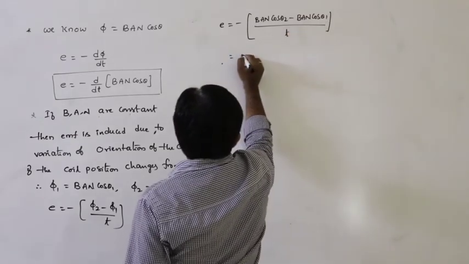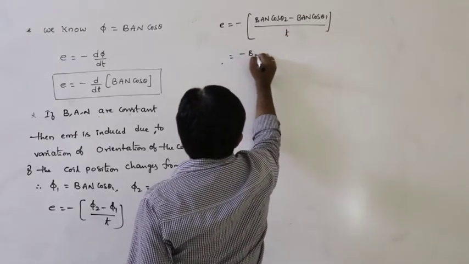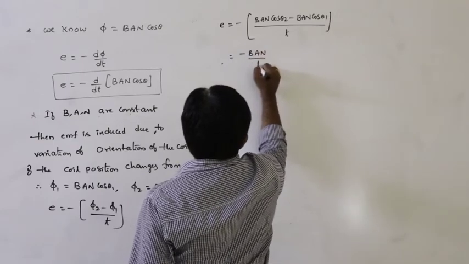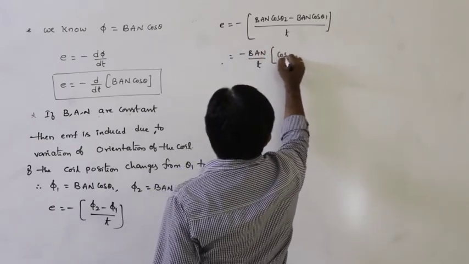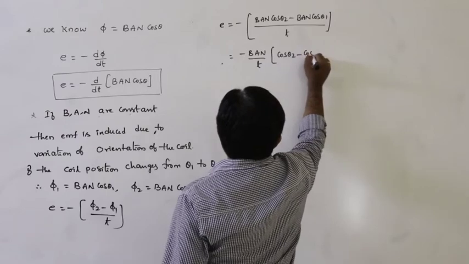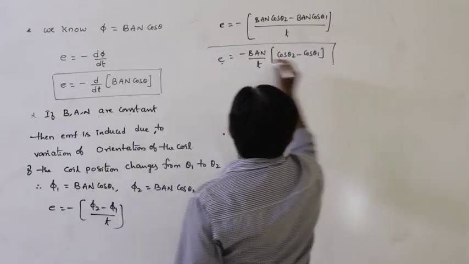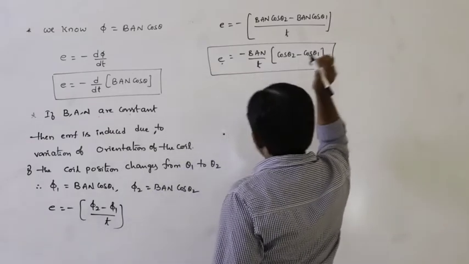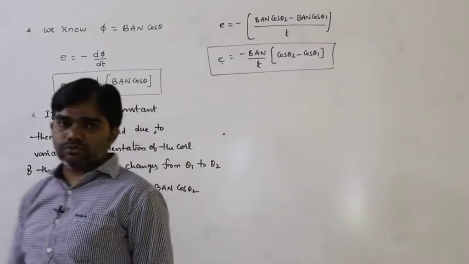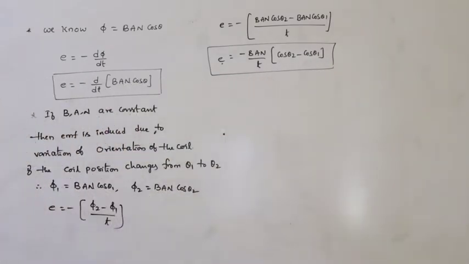That is equal to minus BAN by t into cos theta 2 minus cos theta 1. So this is the EMF induced due to the orientation of the coil.